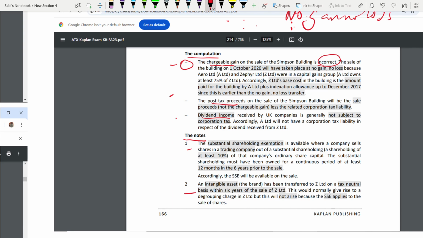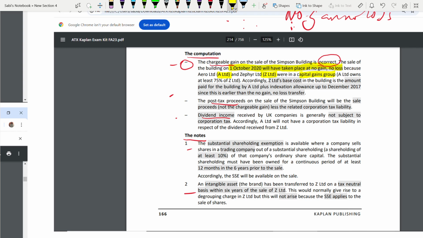Now, why? Now see here. You have to mention because they are part of the capital gain group, it will take place at no gain, no loss. If you see here, this is highlighted also. This is in the highlighted version. That means this sentence has to be there: no gain, no loss. For these highlighted things, you are getting marks. Because this sale of a building will take place at no gain, no loss. Why? Both A and Z are part of a capital gain group. That's why. If they were not part of a group, then this wouldn't have been the scenario.